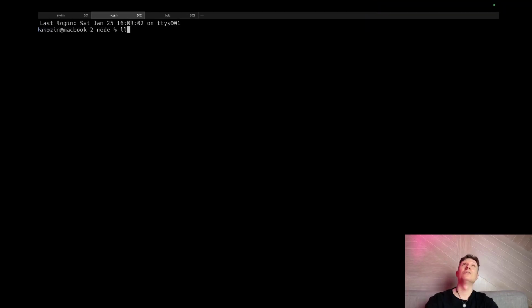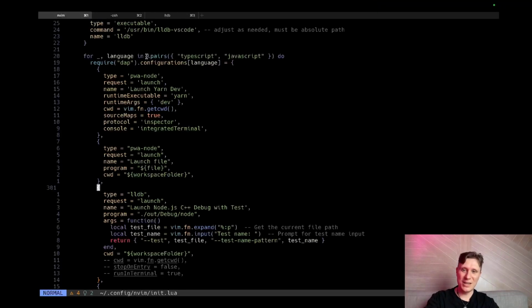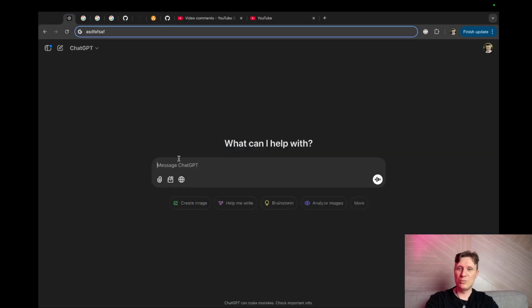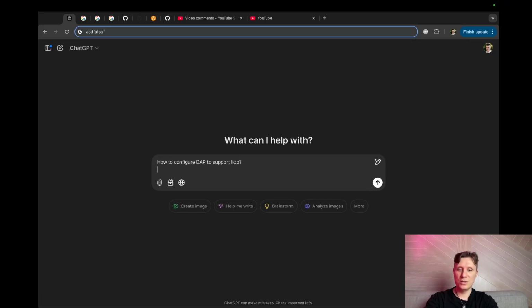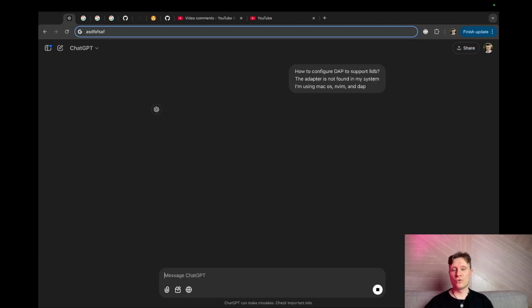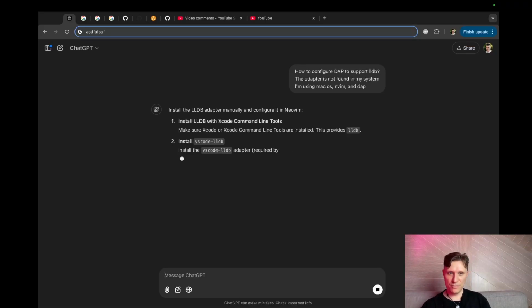In the previous episodes, we installed something else, and this something else should allow us to do it. Okay, let's try it. We need to ask help from ChatGPT because he's all-knowledgeable, and this information is quite common. How to configure DAP to support LLDB? The adapter is not found in my system. I am using Mac OS, Nvim, and DAP.